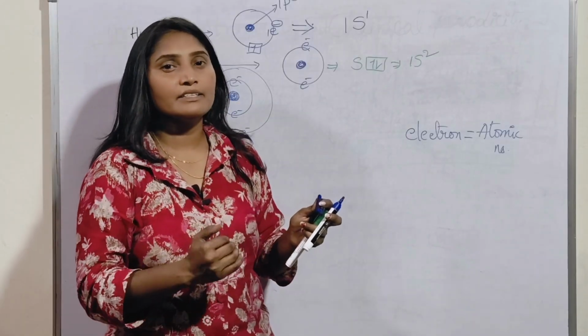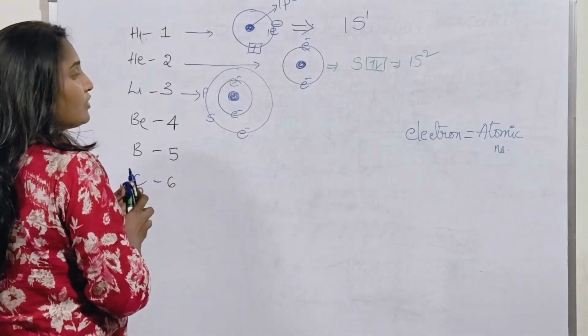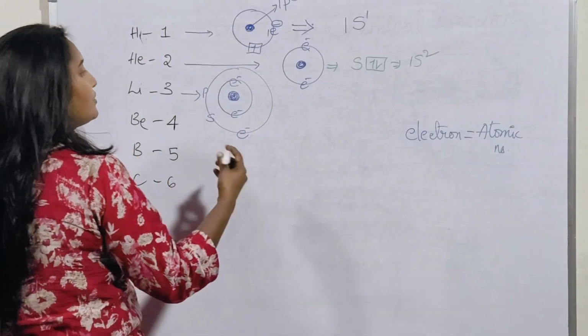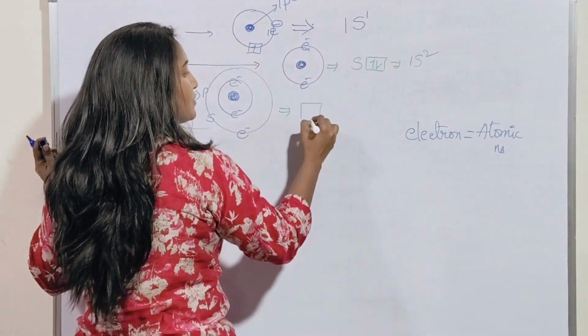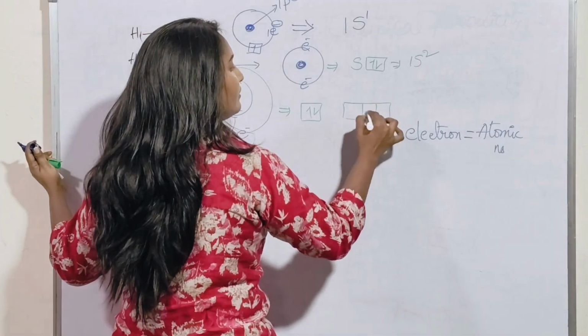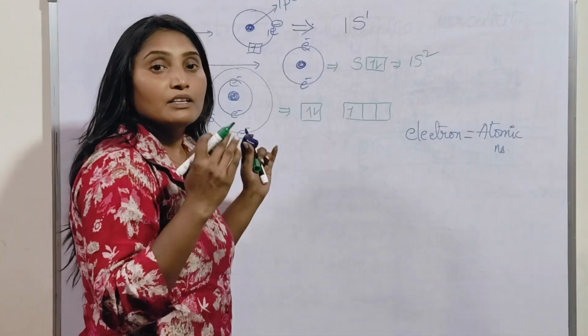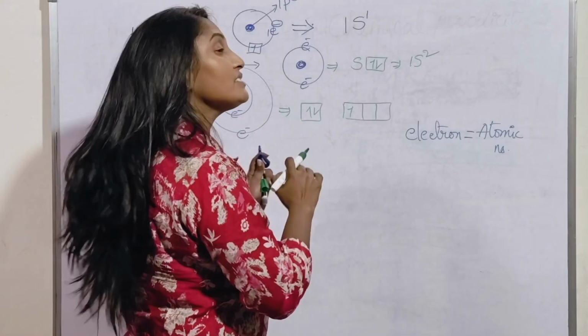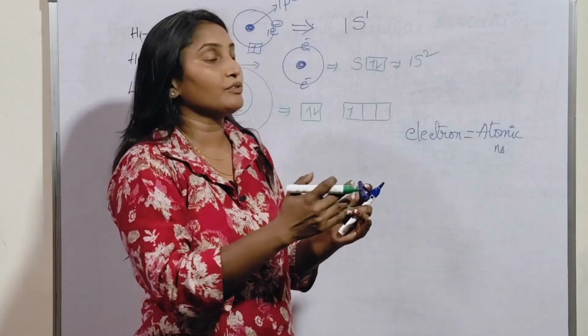While discussing the trends I will tell you all these points. At present I'm telling about the electronic configuration, so you should concentrate on that. There is a presence of 2 electrons in the S block, and how many electrons in the P block? Only 1 electron. Electron filling, according to the Aufbau principle, means the lowest energy level is filled first, and then the highest energy level is filled.